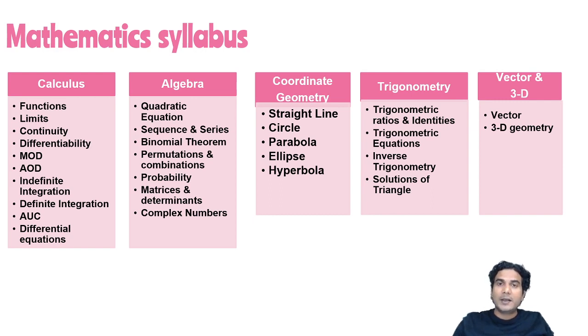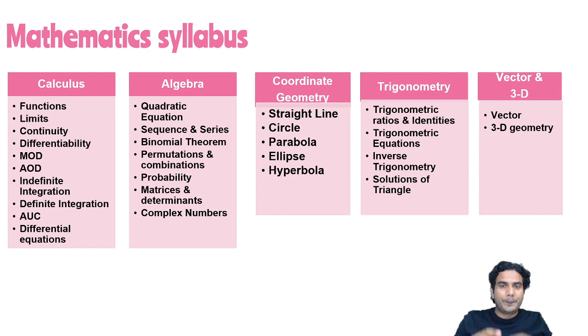So in coordinate geometry, we learn the different shapes like circle, ellipse, parabola, and hyperbola, and a straight line. So a straight line and circle are the first 2 topics which you'll study in class 11, and the rest 3, parabola, ellipse, and hyperbola, will be covered in class 12th. So generally straight line and circle are most important, but you can't say that questions will come from these topics only, because it happened 1 or 2 times. Then questions were from parabola, ellipse, and hyperbola.